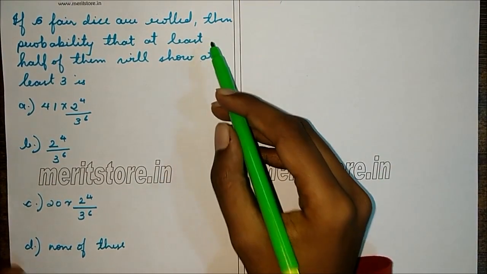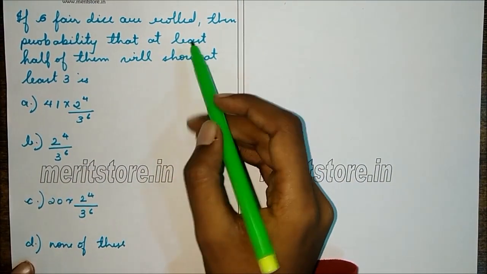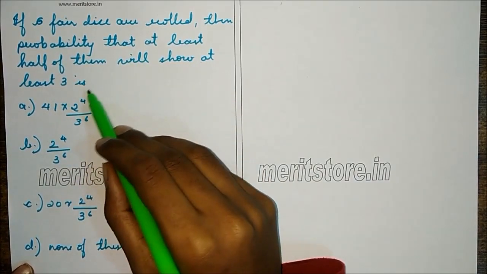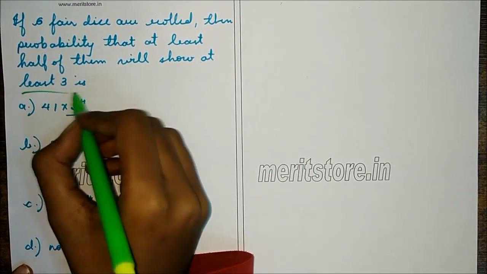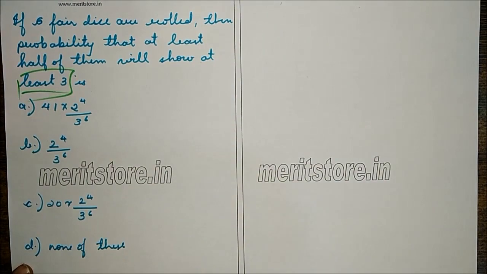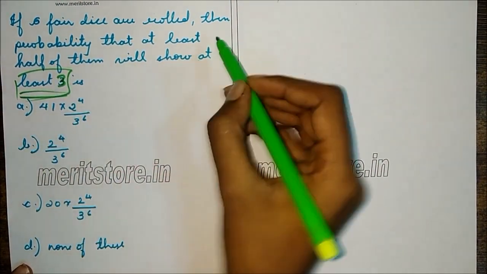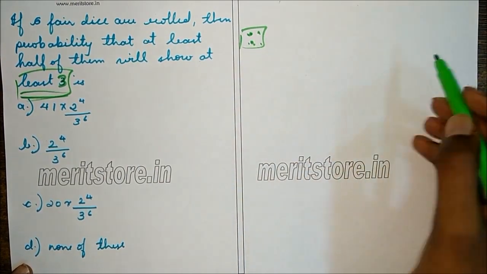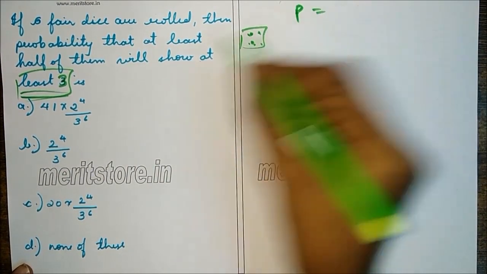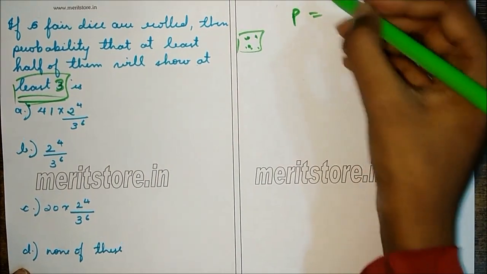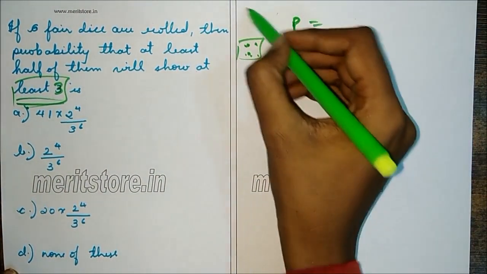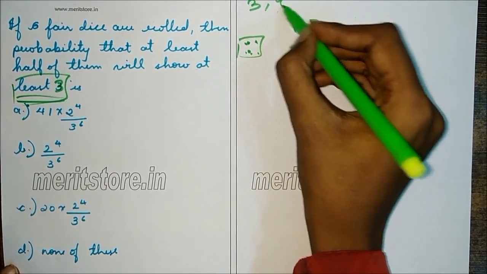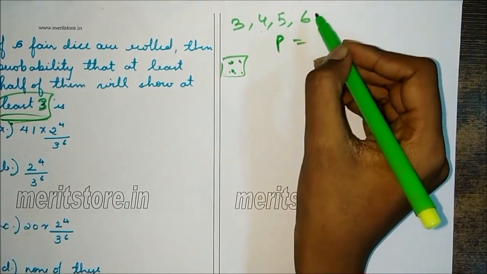If 6 fair dice are rolled, then the probability that at least half of them will show at least 3 is... So now we have to get at least 3 on each face. At least 3 means the die should show 3, 4, 5 or 6.